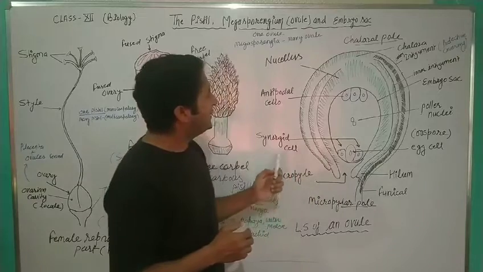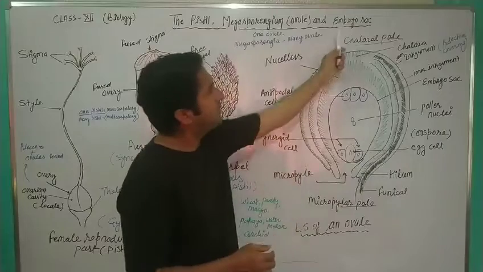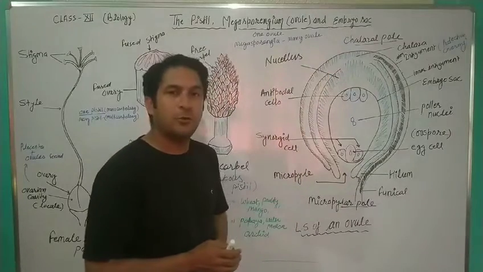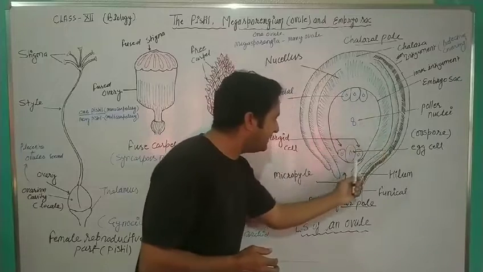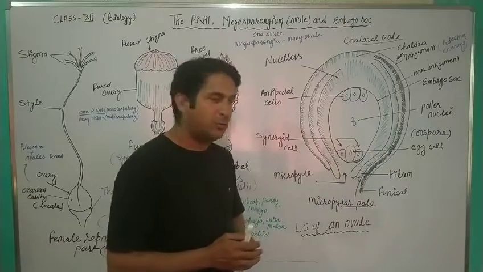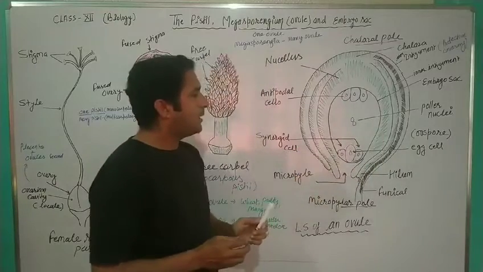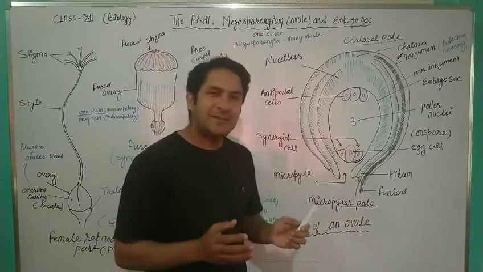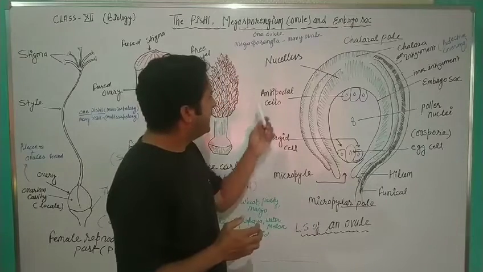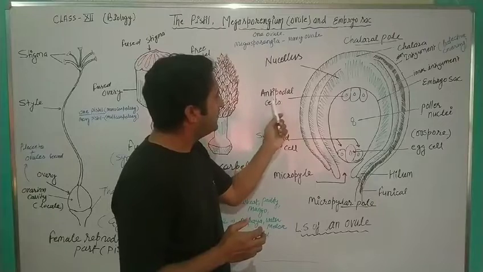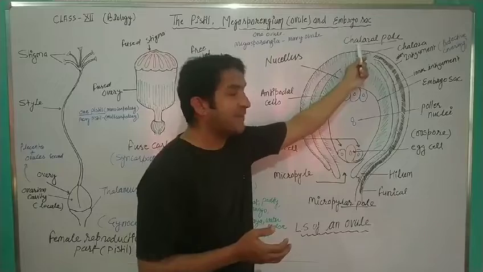Then you can see the embryo sac, the third part of your ovule. This embryo sac is present inside the ovule and has 7 to 8 cells. Here you can see 1, 2 and 3 cells toward the chalazal side.